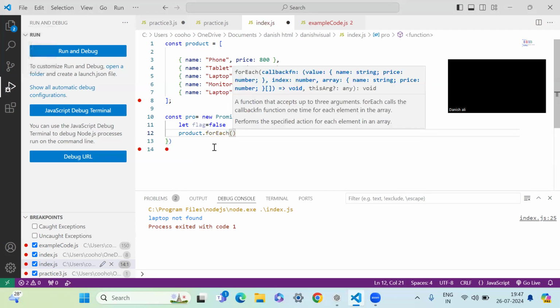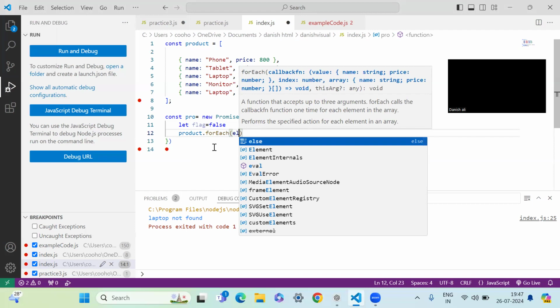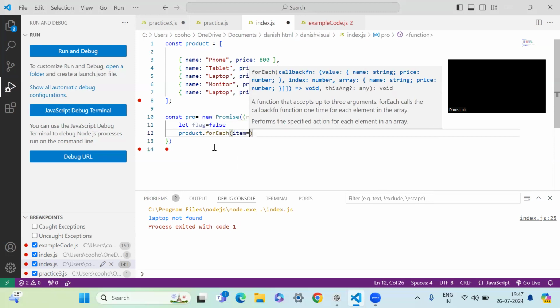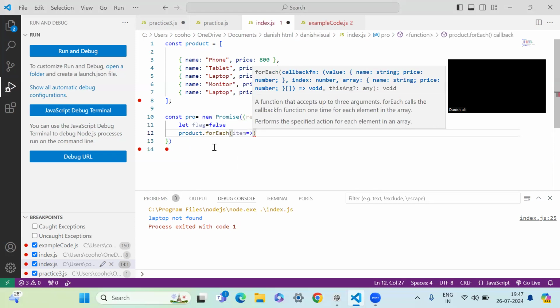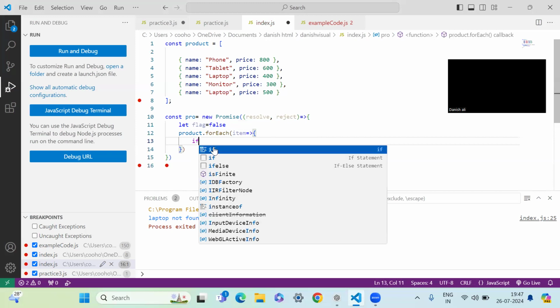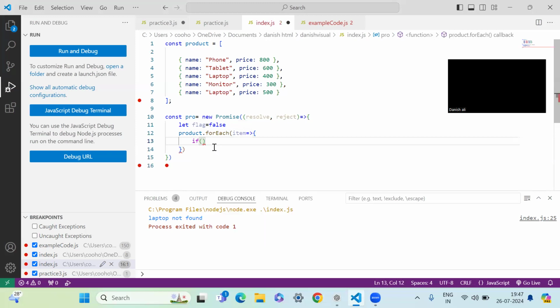In that forEach, we are going to look for the element or the item, whatever you want to write, and pass the parameter over there, like A, B, C, D, or element, or item. I think item will be okay. On the item, you're going to look at each of the items, and then we have got our curly braces. Inside, we have the if statement, because we want to see if our item.name equals laptop.